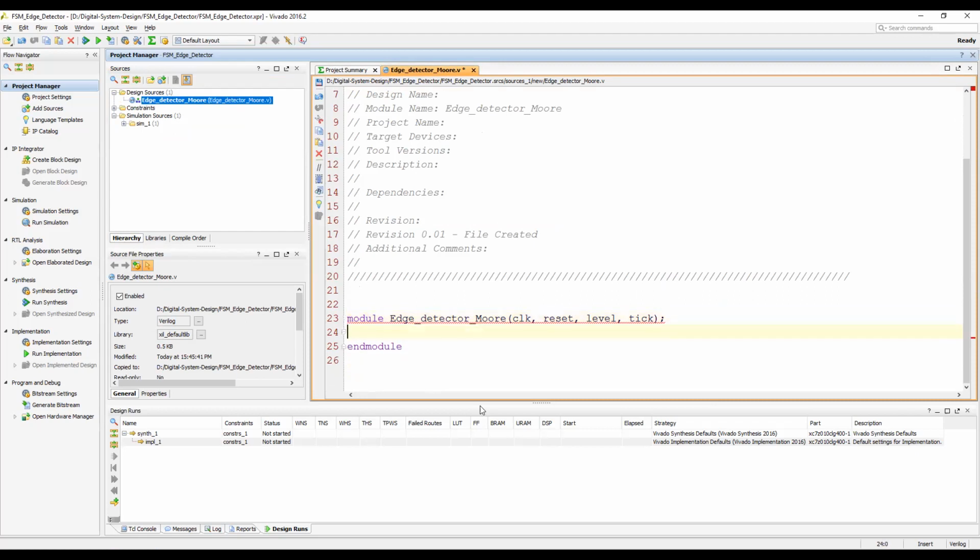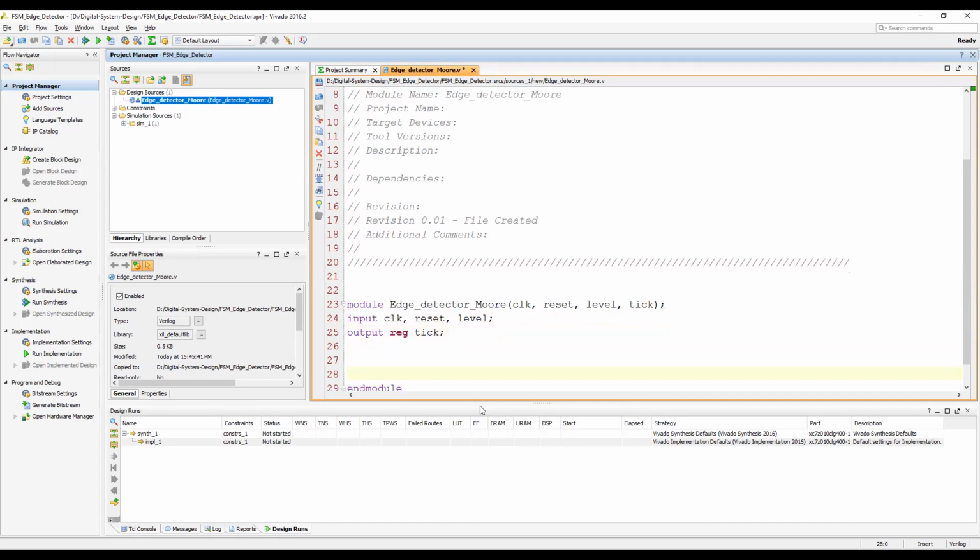The sizes: clock, reset and level will each be single bit, and the output tick will be a reg, since we are doing it in the always block, also a single bit.